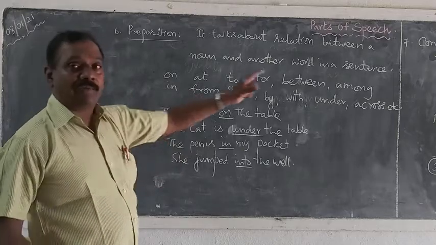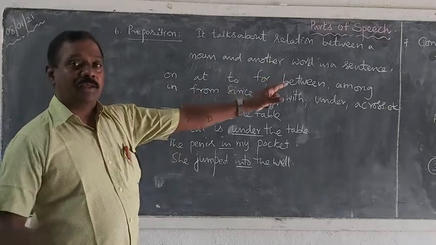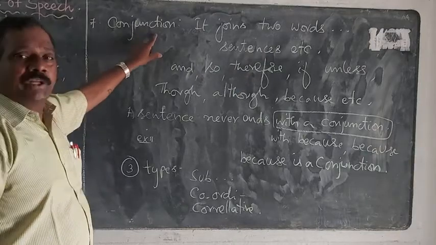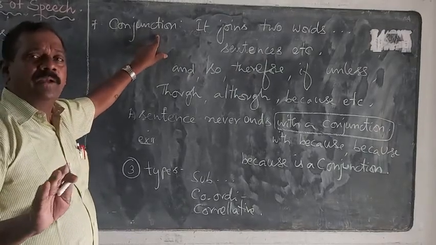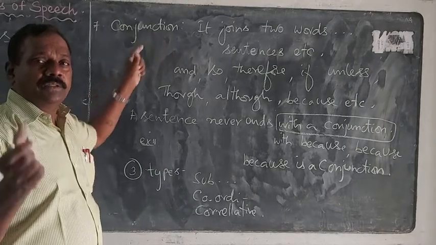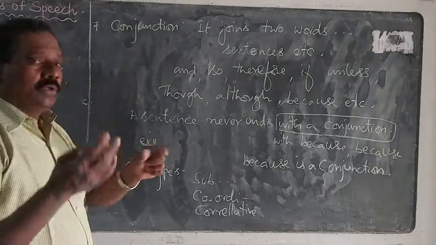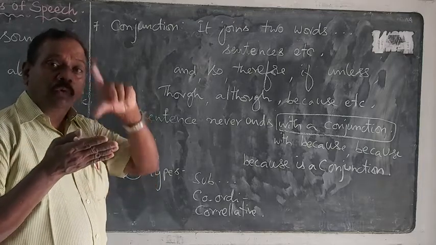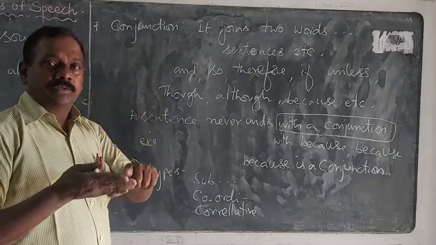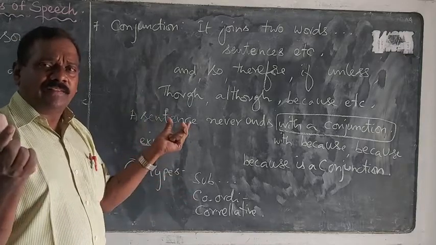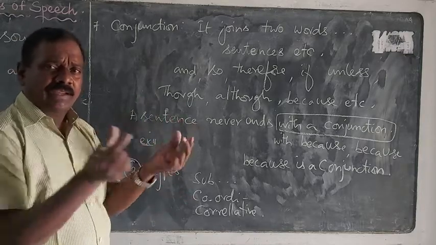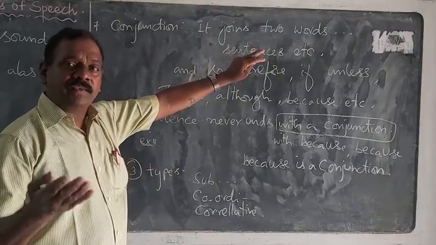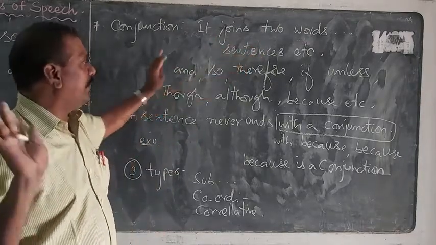So let us go to the next one, the conjunction. Conjunction is nothing but a joining word. It is the word which joins two words, two phrases, two clauses or two sentences. So it is a conjunction. Conjunction is nothing but a linker. It links, it joins. So it joins two words, phrases, clauses, sentences, etc.